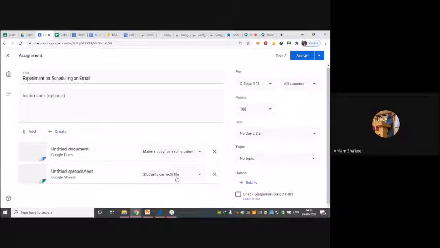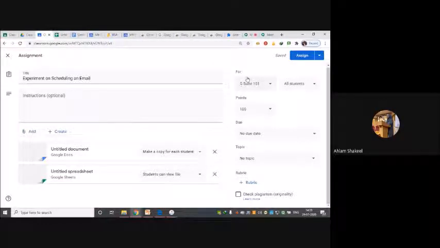And if I want to upload a user manual or an experiment manual, then I can choose the option students can view file. Students will only be able to view that file, they will not have any editing rights to it. So I hope this particular part is very simple and understandable.